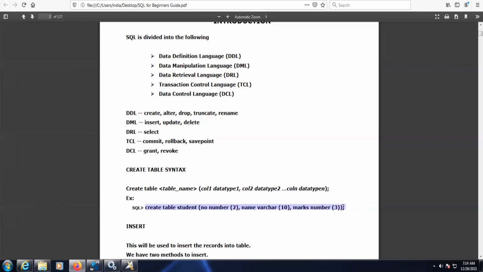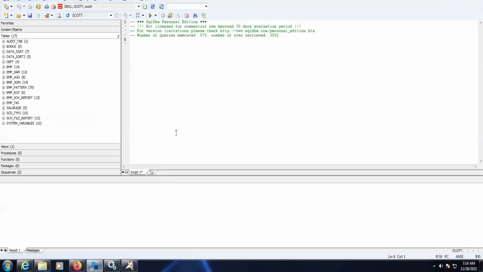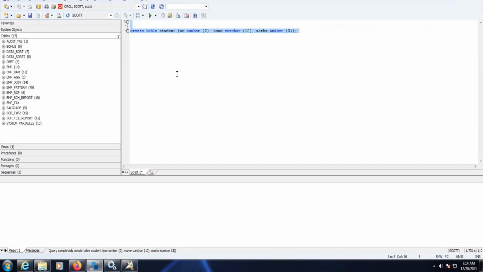Copy this and just paste it here. Now let's check whether the student table is available or not. In the database, we don't have any student table. Now I am executing this. Here you can see the query completed, and the student table got created. Now let's select star, let's retrieve the data.